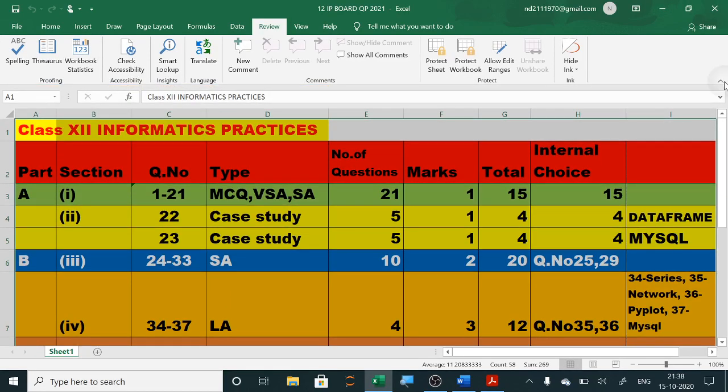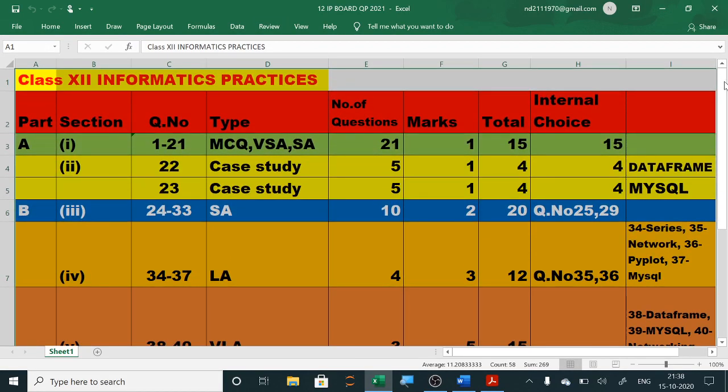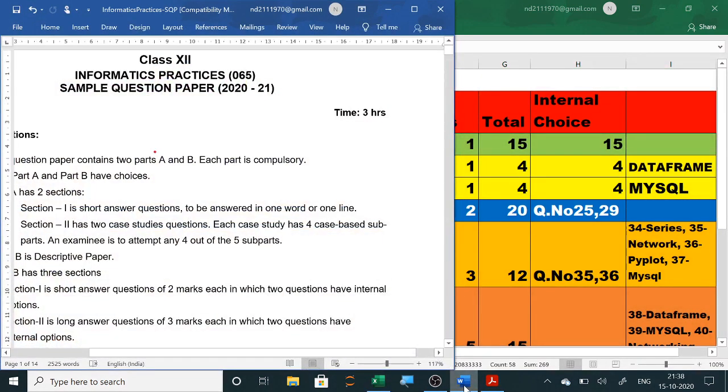Hello everyone. Now in our series of 12th IP sample question paper by CBSE board, we are solving today Part A, Section 1, question number 1 to 21, that is MCQ, very short answer and short answer, that is one word answer or one line answer. So total 21 questions will be there of 1 mark, in which we have to solve only 15 questions. So let us see which all questions will be asked.